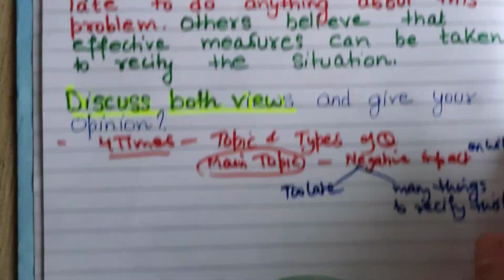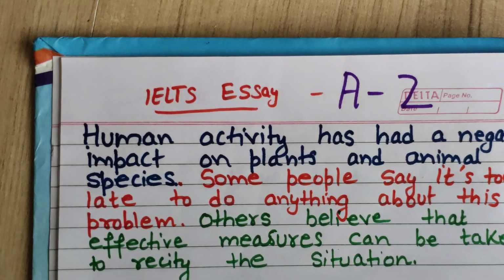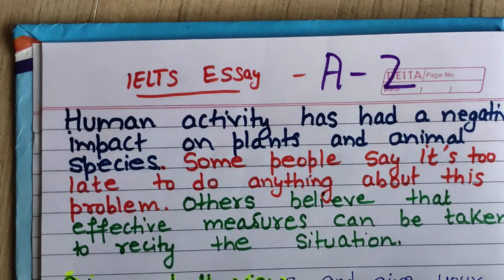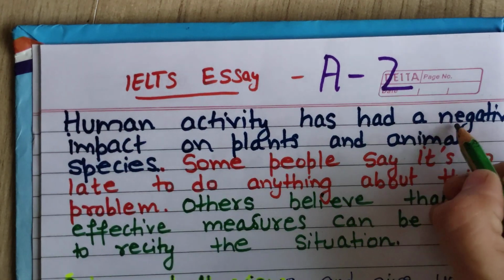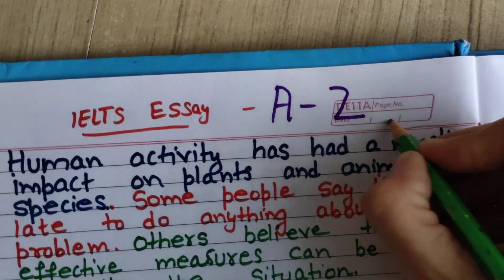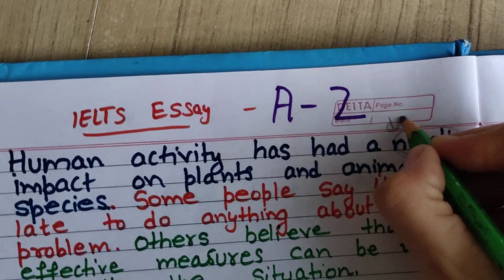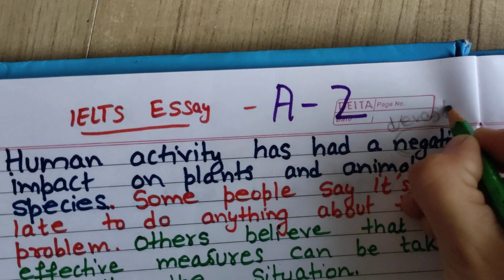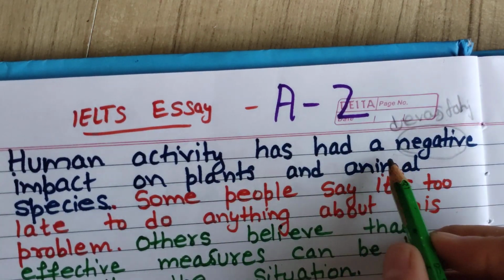So here I'm writing like this, but in the question paper you have to write like this. I will tell you. You will have a pencil there, so for negative you just underline, circle it. For negative impact, you can say devastating impact, disastrous or harmful impact.